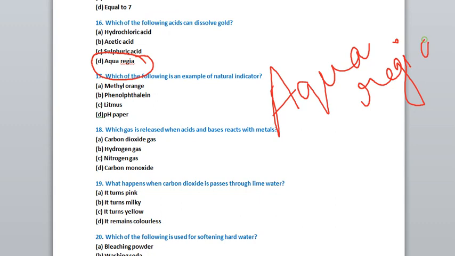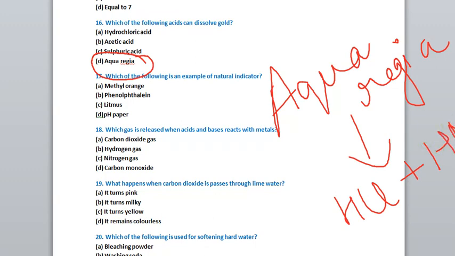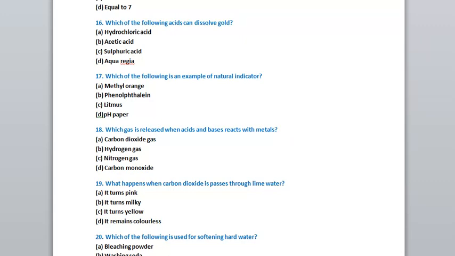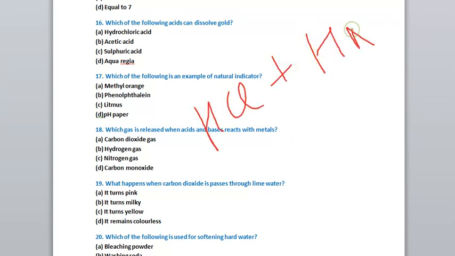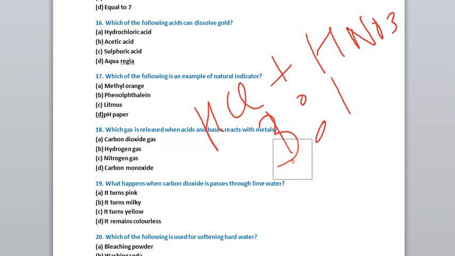It is a mixture of hydrochloric acid and nitric acid, HNO3. It is a mixture of hydrochloric acid and nitric acid, HCl plus HNO3, in the ratio of 3:1. Okay, 3 parts of hydrochloric acid you have to take and 1 part of HNO3, then that is called your aqua regia. It is a very powerful solution, which can dissolve the noble metals like gold and silver also.